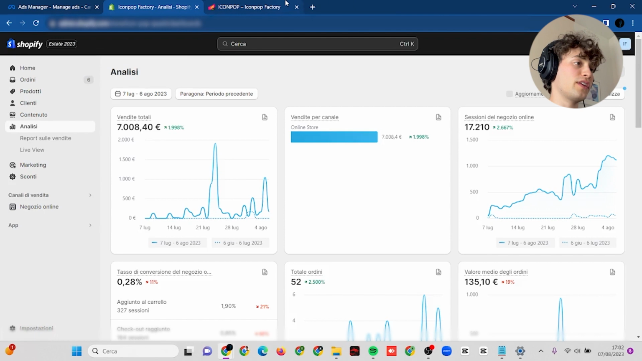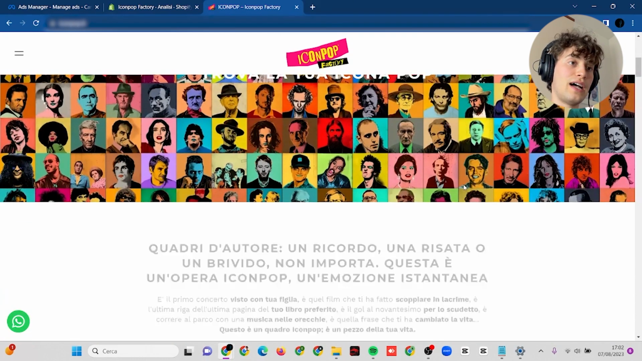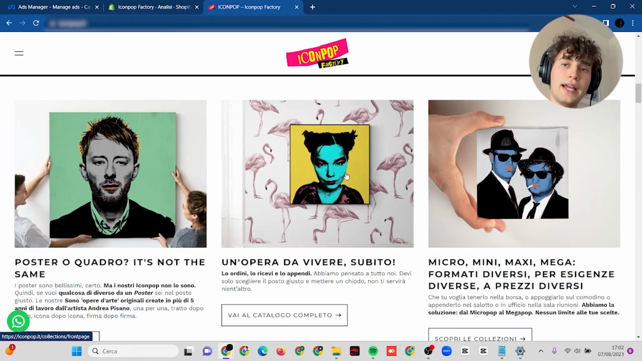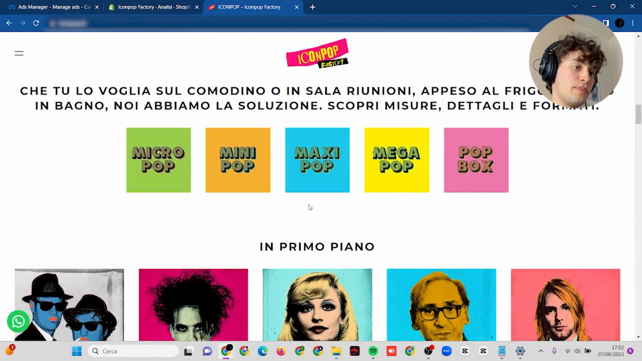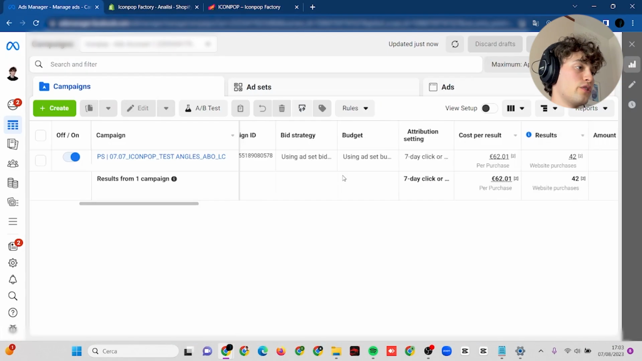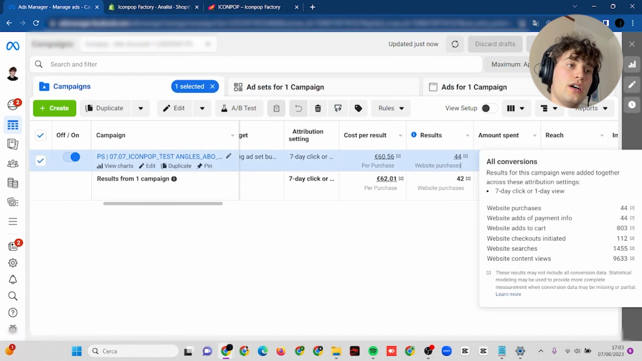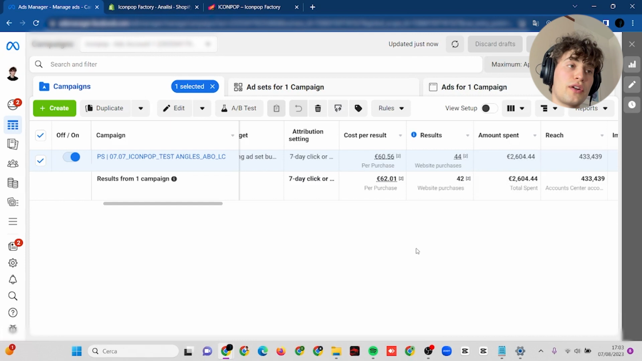This e-commerce is about selling pop art pictures made by an Italian artist, and they are selling unique representations of famous people from music to cinema to sport and so on. So let's look immediately at the campaign that I did, because to start this e-commerce, I recommend starting with just